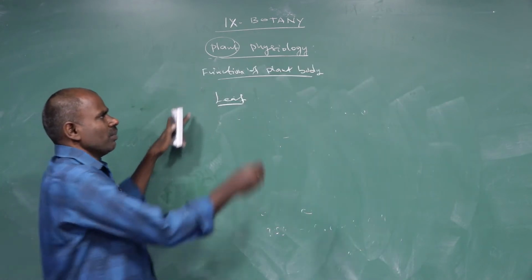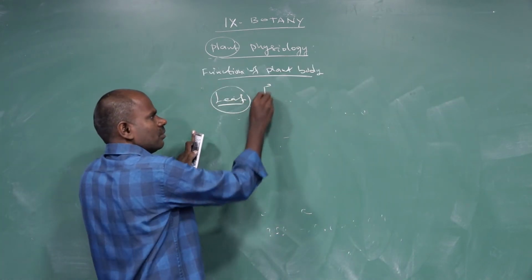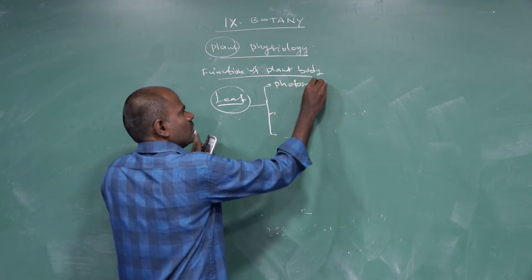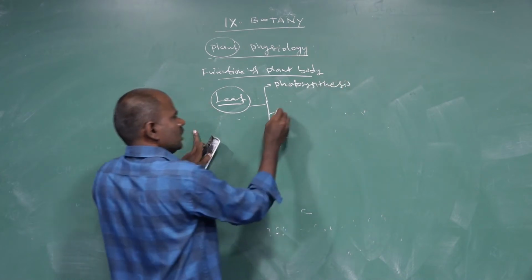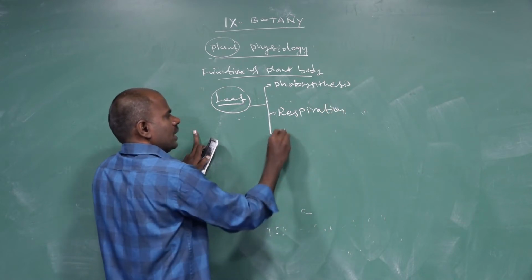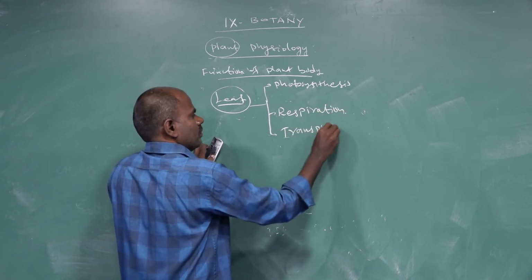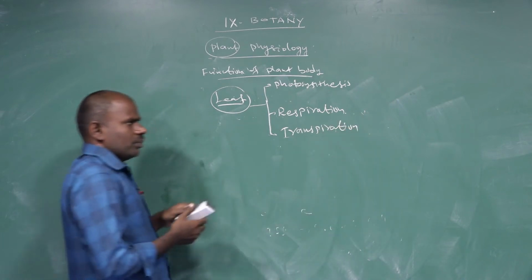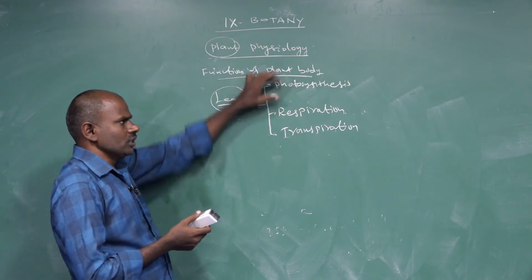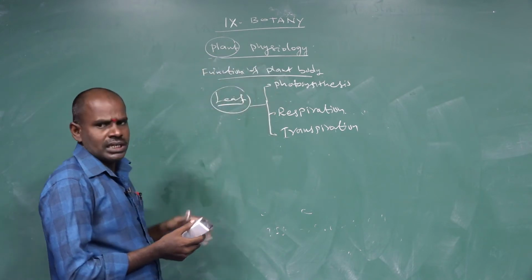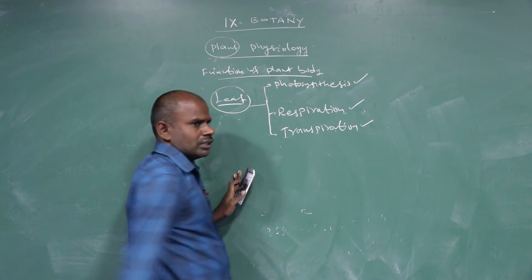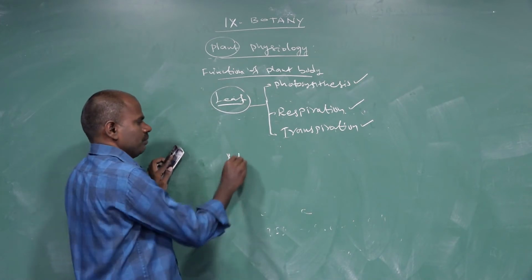So what are the functions of the plant body in the leaf? There are three types of functions of the plant body in the leaf. The first one is photosynthesis, the second one is respiration, and the third one is transpiration. We will discuss photosynthesis, respiration and transpiration. The first one is photosynthesis.